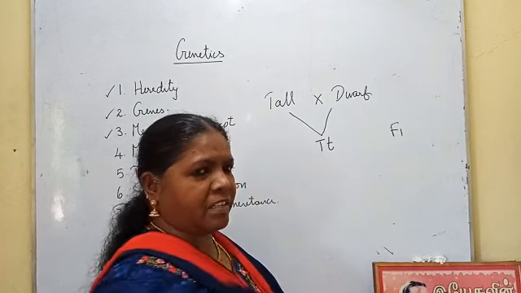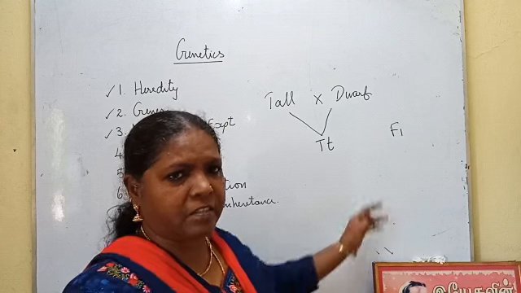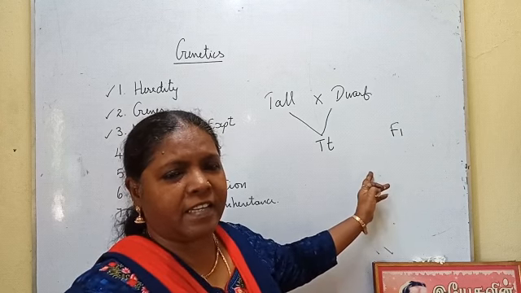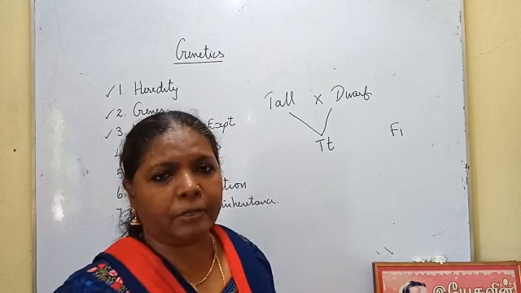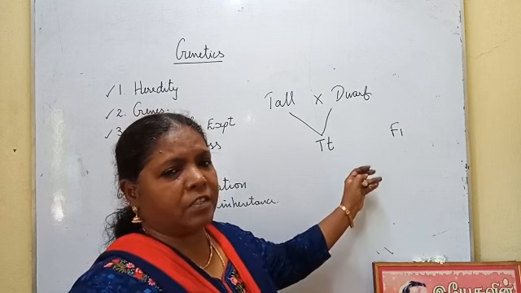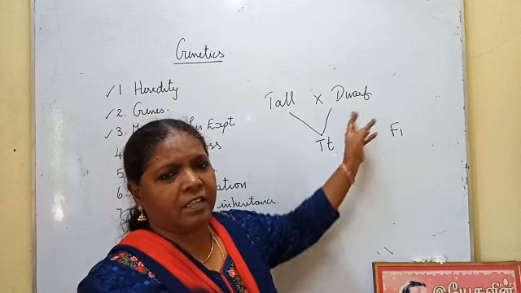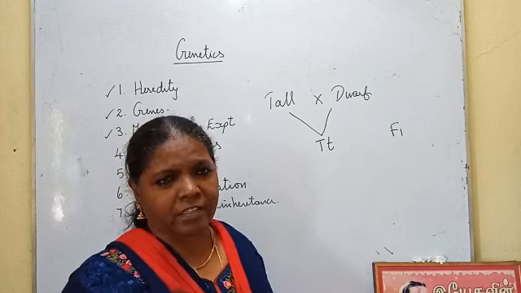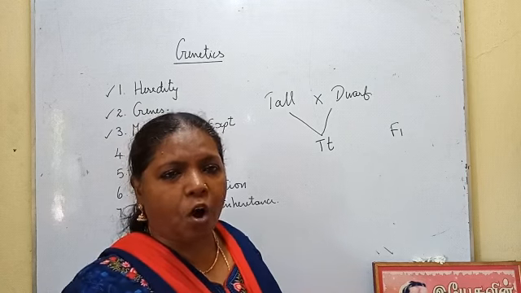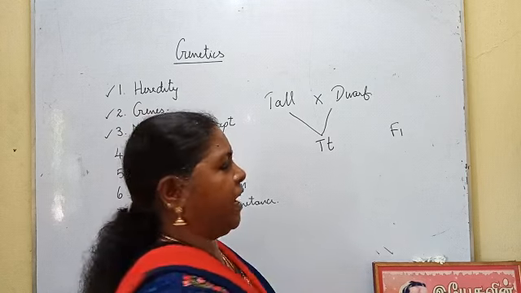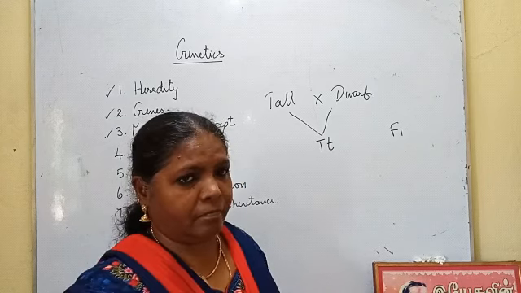The character tallness is expressed in the next generation, so he called it a dominant character. Since it is dominating the dwarfness, it is called a dominant character. For this dominant character, he used capital letters.